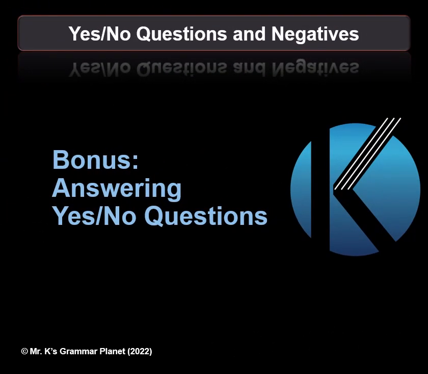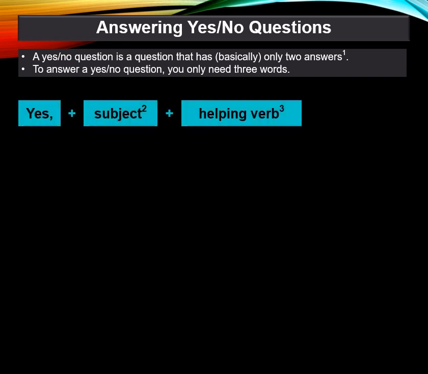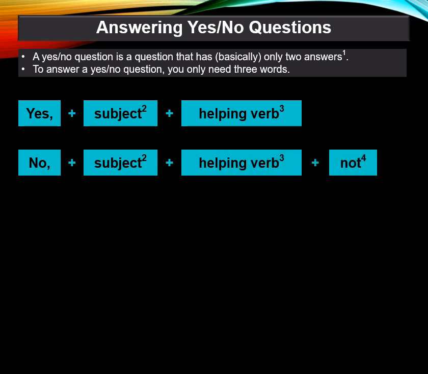Finally, here is a bonus lesson, answering yes/no questions. So when you answer a yes/no question, there are basically only two answers, yes and no. To answer a yes/no question, you only need three words. You need yes plus the subject plus a helping verb. Or no plus a subject plus the helping verb and not.